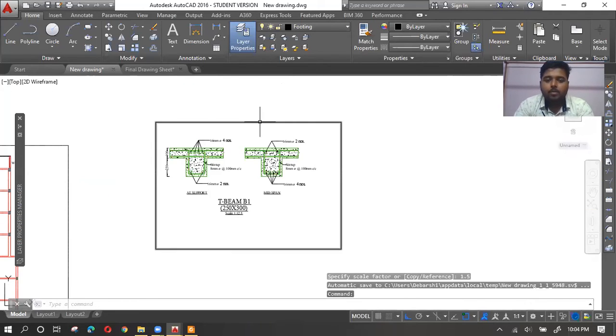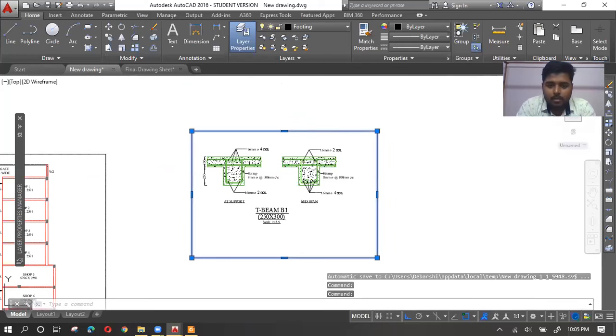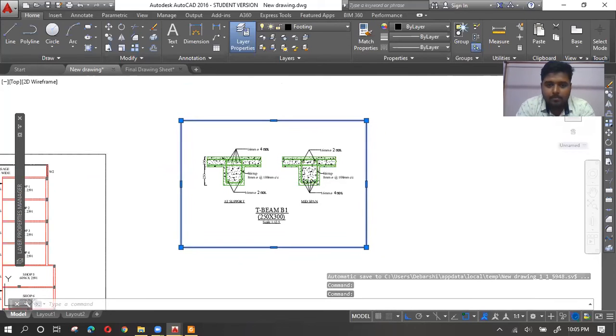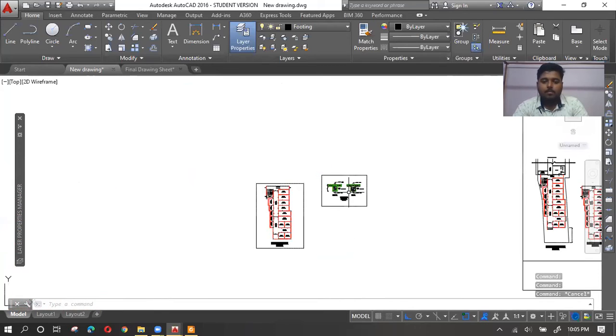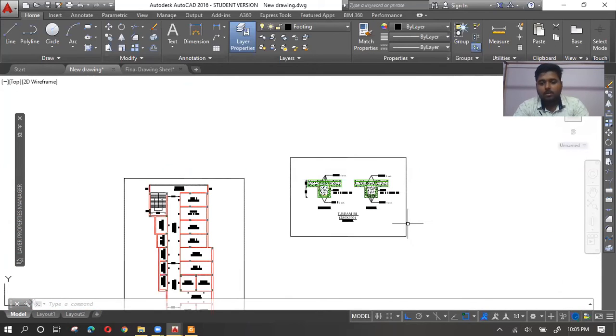Okay, so 50 into 1.5, that is 75. So you can see now it is perfectly fit within an A4 sheet.